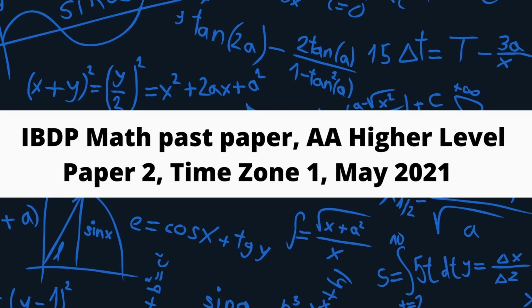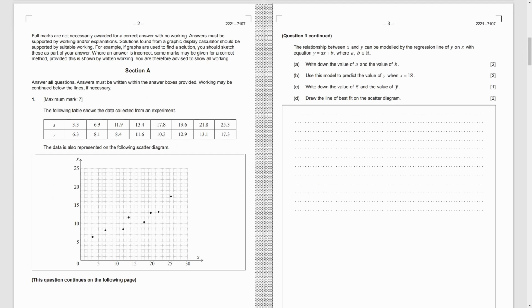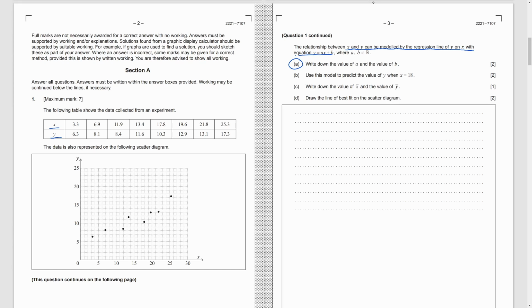Today, we will talk about IB Math Past Paper, AA Higher Level, Paper 2, Time Zone 1, May 2021. First, we look at question 1. X and Y are two parameters which can be modeled by the regression line Y equals AX plus B. Part A. Just input the data to calculator, and we can find the values of A and B.